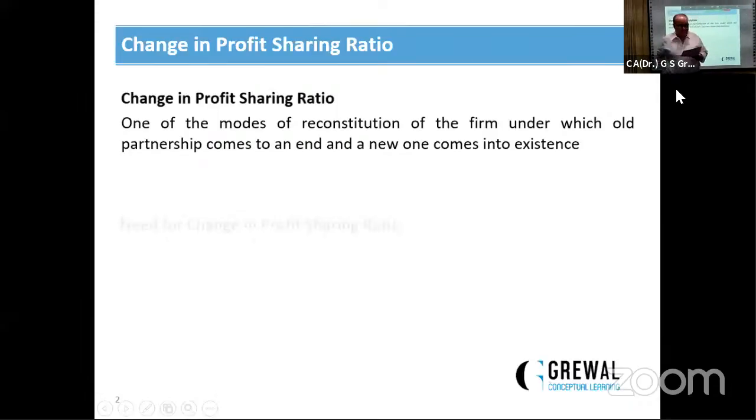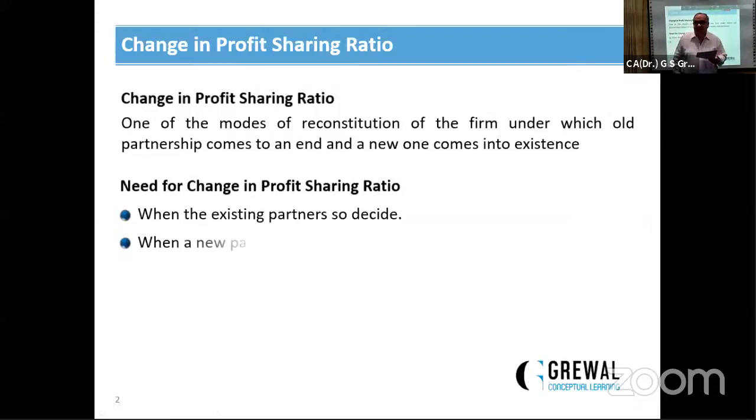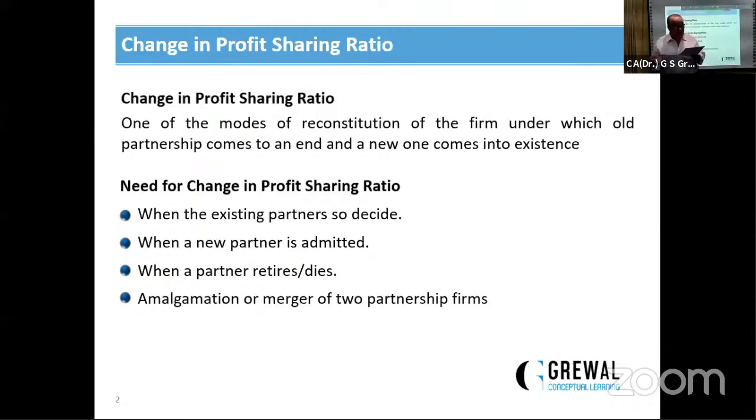Now the question is, need for change in profit sharing ratio, यानी ये प्रॉफिट शेयरिंग रेशियो की जरूरत कब पड़ जाती है इसकी। First, when the existing partners decide so, अगर एग्जिस्टिंग पार्टनर चाहते हैं कि चेंज इन प्रॉफिट शेयरिंग रेशियो हो जाए तो ये होगा। Same in case of admission of a partner, when a new partner is admitted. Third one, in case of retirement or death of a partner, or there is a need of an amalgamation of two or more firms. These are the situations whenever there is a change in profit sharing ratio.